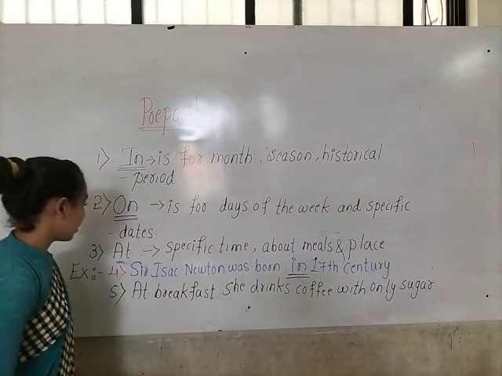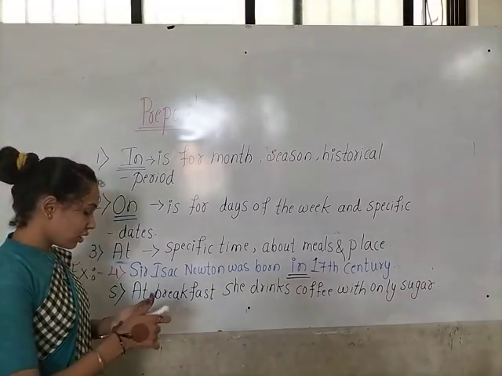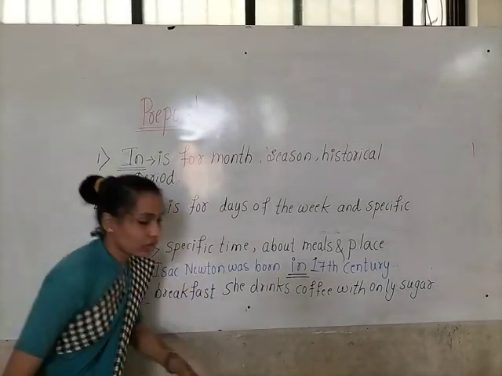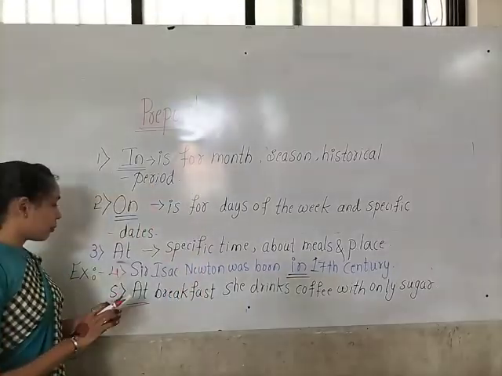So here children, which is the preposition? Yes, at is the preposition. Okay children, here at is the preposition.